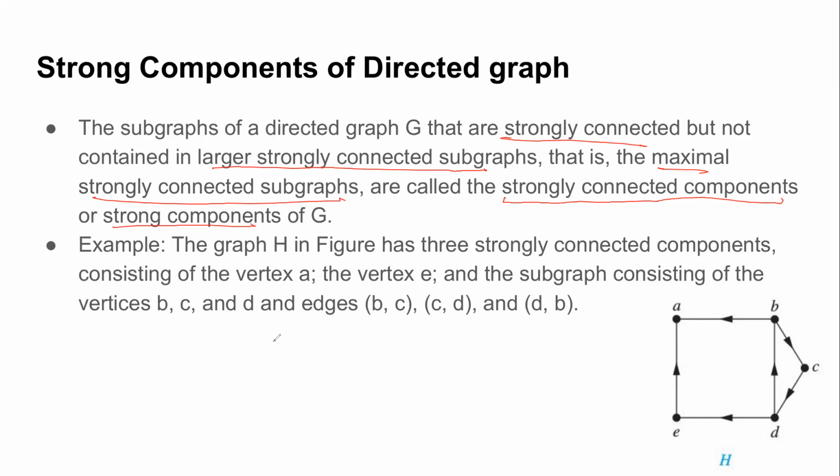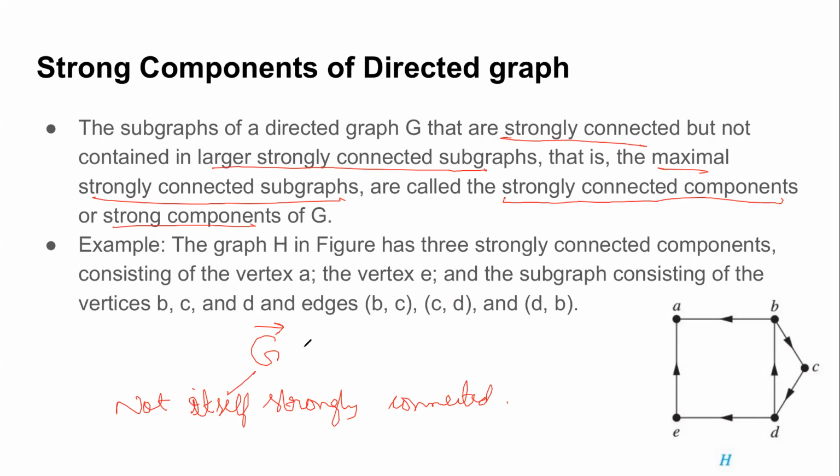So what we are dealing with is a directed graph G, which is not itself strongly connected. What does it mean? It means that there does not exist a pair of paths in both directions for all pairs of vertices. It's not itself strongly connected, but it is weakly connected.